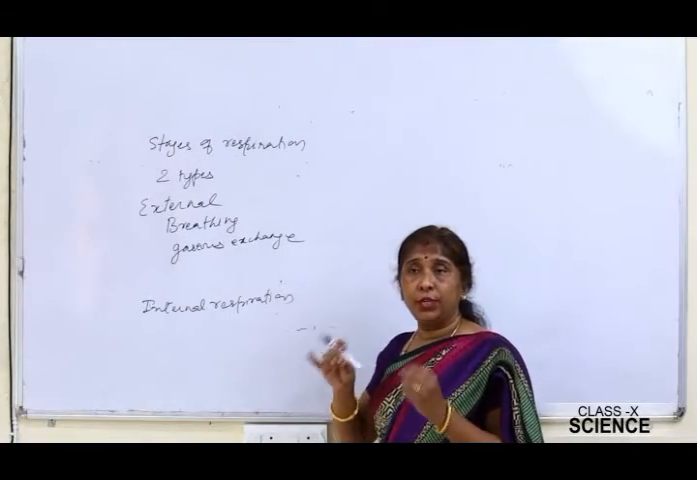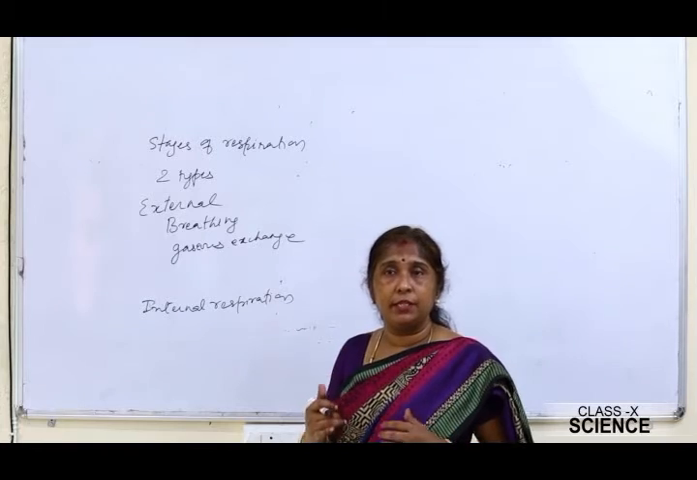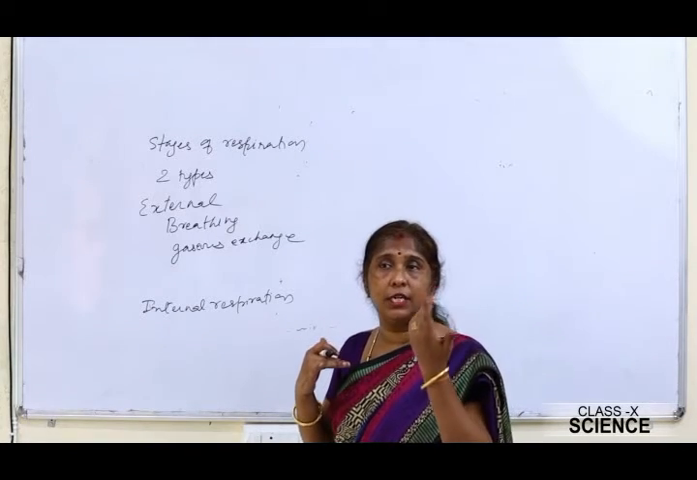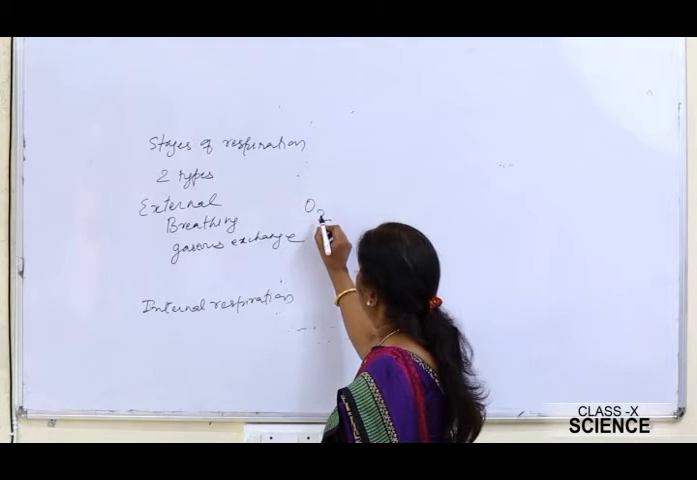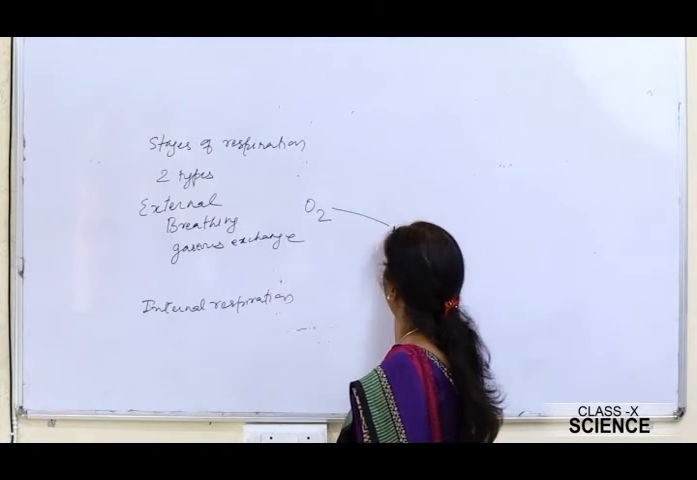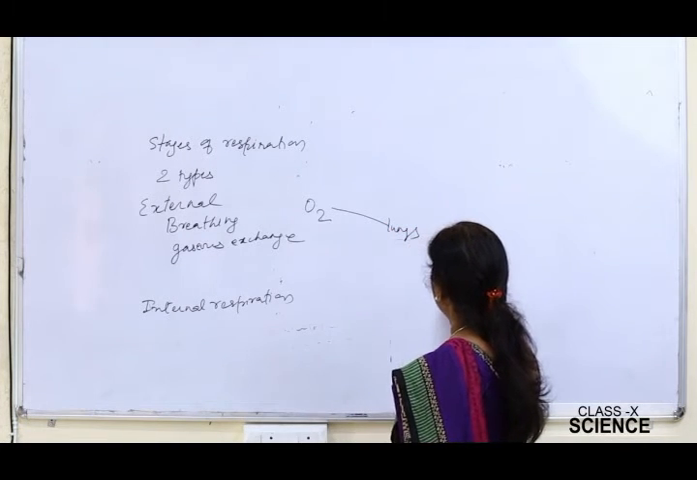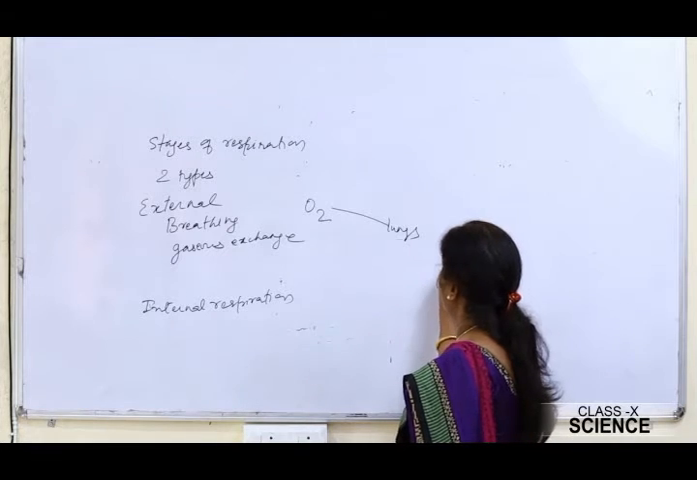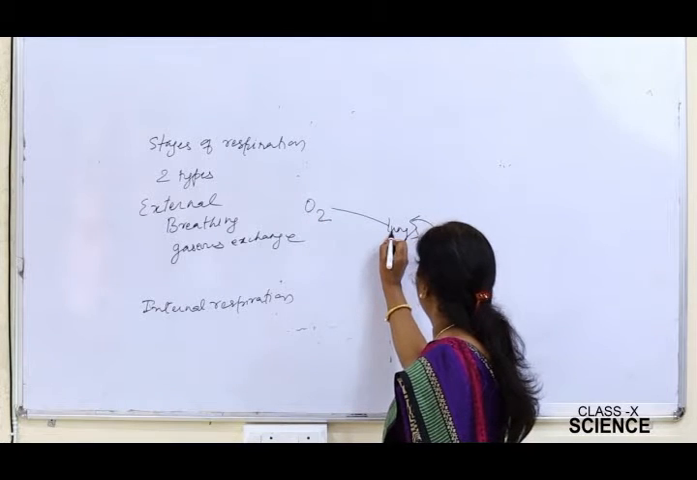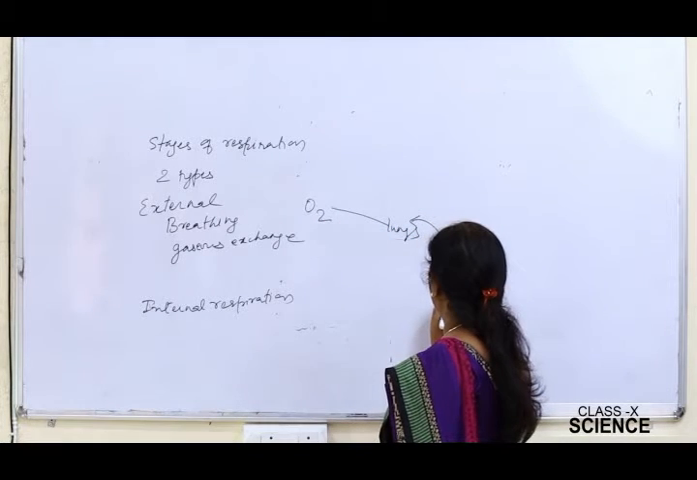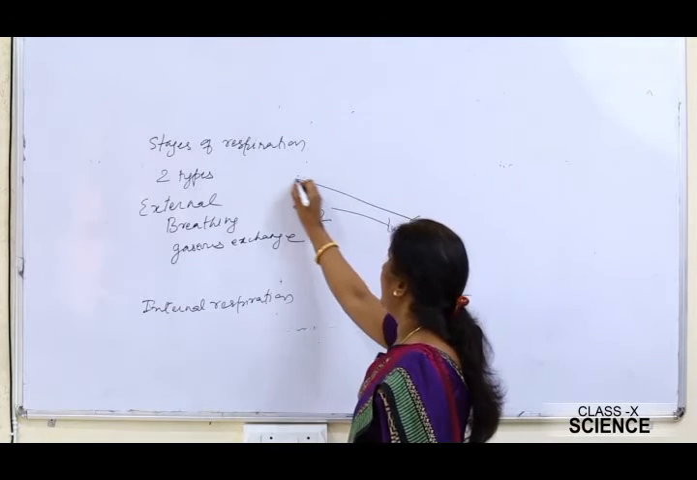During the process of breathing, we are taking in oxygen through our respiratory system and we are giving out the gas called carbon dioxide. Now the oxygen that we have taken in will move to the lungs, right? And the carbon dioxide from the entire body will reach the lungs, and from the lungs it will be exhaled out.